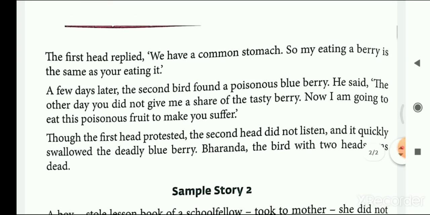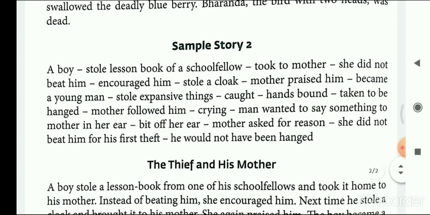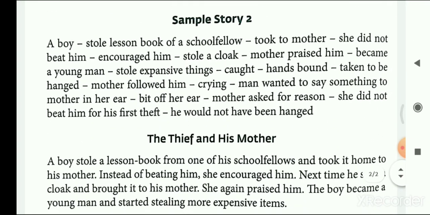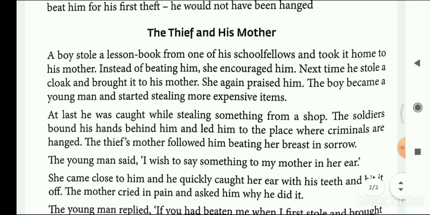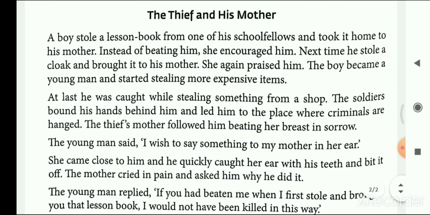So this is how, dear students, we write a story. Here is also a second sample of the story which is given to you. So you need to understand the things from the outline itself which is given in your textbook. So do read the outlines and try to make the story on your own from sample story 2. Even though the story is given in the textbook, you can make some necessary changes and write the same.